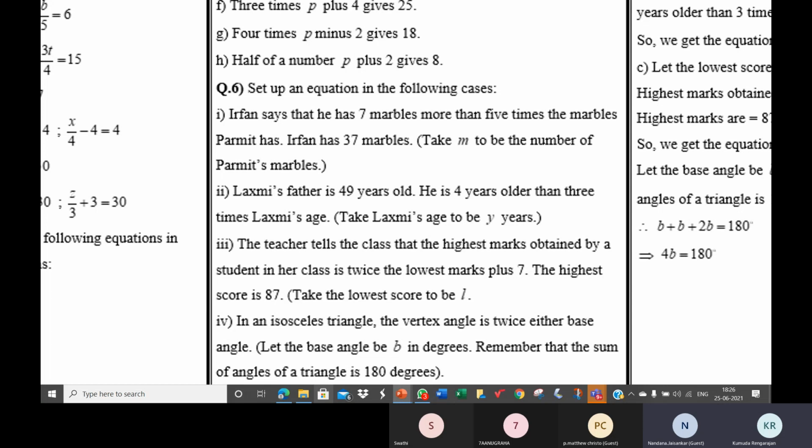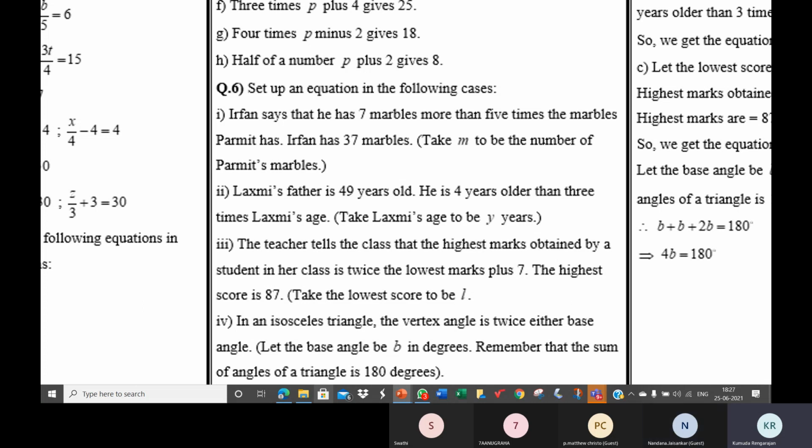So Irfan says he has 7 more than 5 times the marbles Parmit has. 5 times Parmit's marbles will be 5M, and 7 more than that is 5M plus 7. Irfan is telling he has 5M plus 7 marbles. But it's given that Irfan has 37 marbles. So 5M plus 7 is equal to 37.